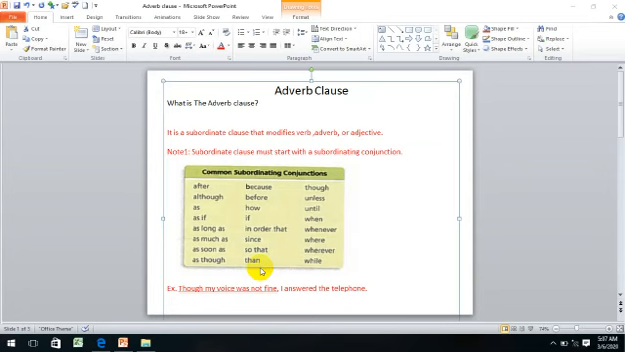Let's have an example. Though my voice wasn't fine, I answered the telephone. What is the adverb clause? First, I will start looking for the subordinating conjunction that I have. It's though. Then this clause, though my voice wasn't fine, is a clause. What kind of clause? Subordinate. What is the function of it? It's an adverb clause. Alright.